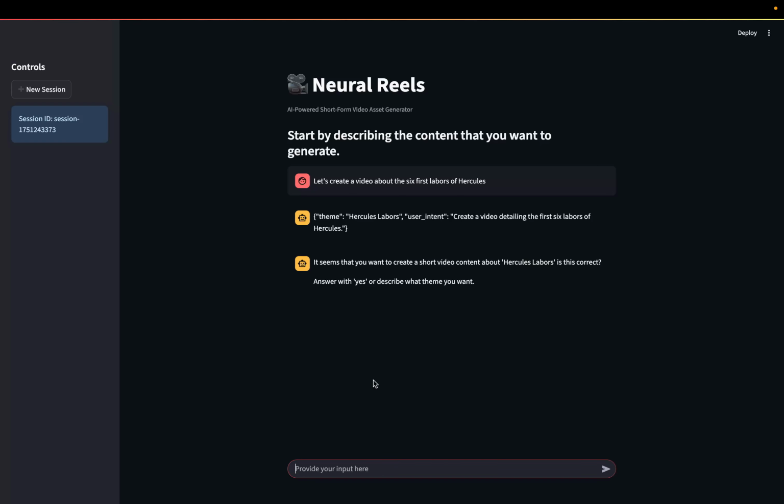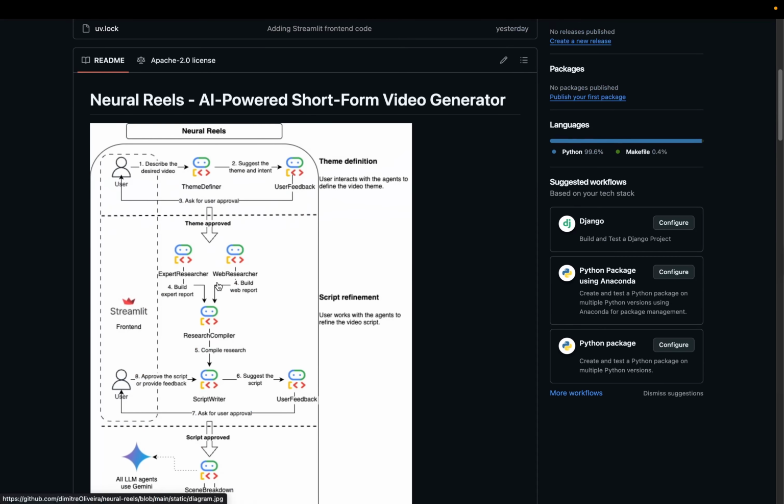If I change the idea, I can also talk a little bit with the agent here, but this is very accurate. So I can say yes, or I can say anything else, because an agent will be processing this. So I can say looks good. The user feedback agent will receive that input. It will process it, see that I approved, and go to the next step, which is the script refinement. But before we go into these details, let's go back into the code and see what's happening, at least with these first two agents.